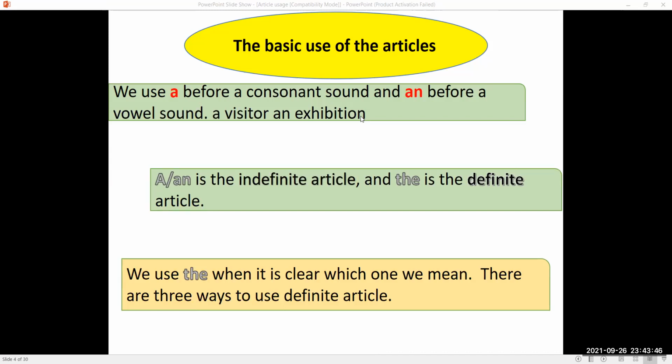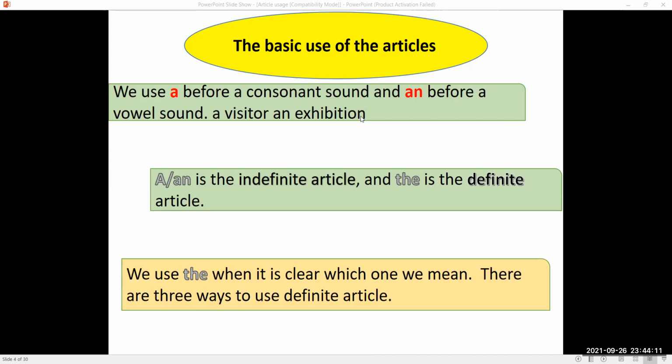Those letters basically represent 20 sounds of vowels. Somewhere some sounds are silent, so we have to have basic knowledge of it. A and an are called the indefinite article. It means they do not point out any specific person.